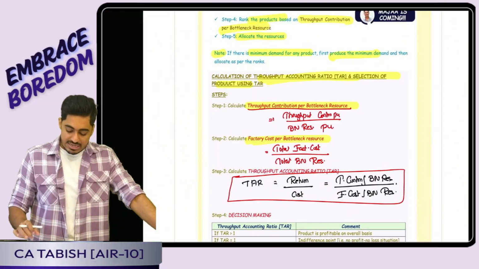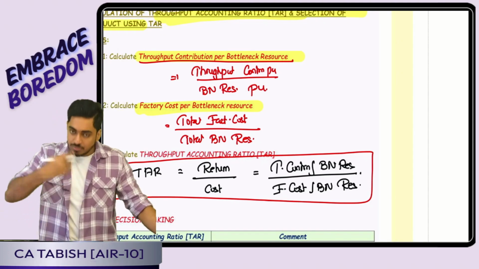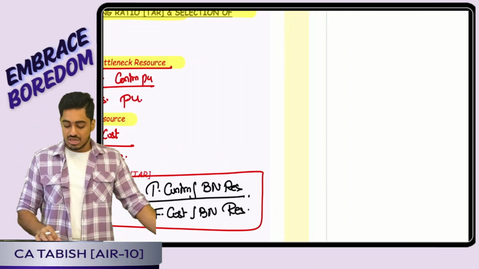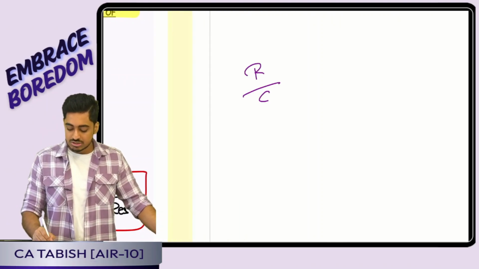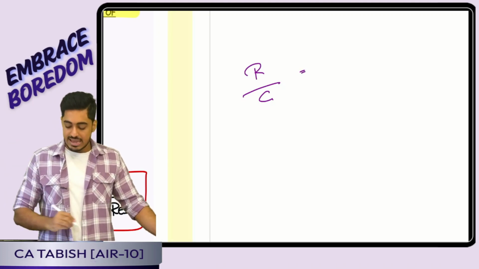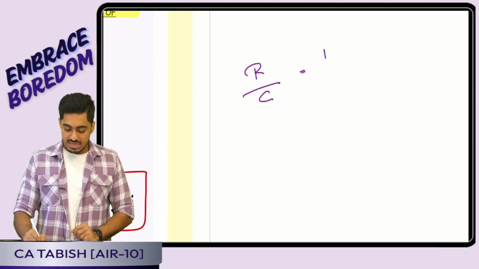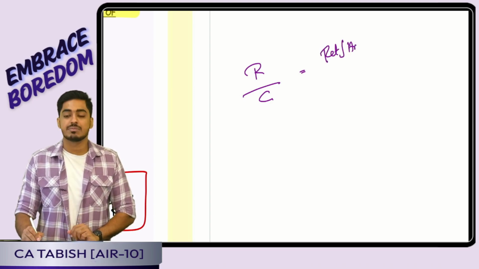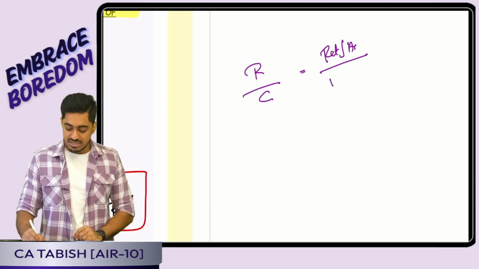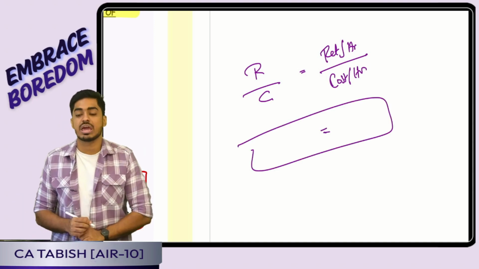Perfect, boss. Sometimes the question may also ask me to calculate the throughput accounting ratio and distribute based on it. So what exactly is the throughput accounting ratio? It is the ratio of return to cost. That is, for 1 rupee of cost, how much return am I earning? As simple as that. So how do I calculate it, students? Step 1, I calculate my throughput contribution per bottleneck resource, that is, my return per hour or return per minute. Then I calculate my factory cost per bottleneck resource, that is, my cost per hour or cost per minute. This ratio is called the throughput accounting ratio.